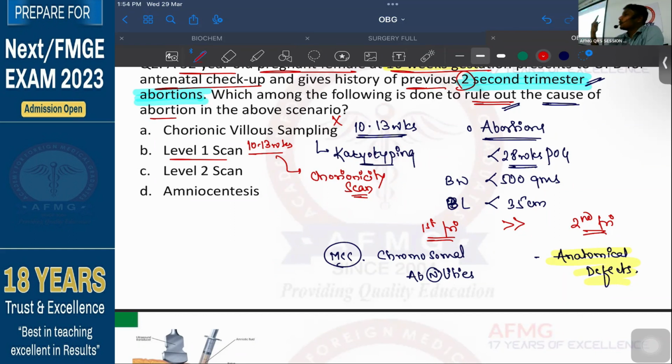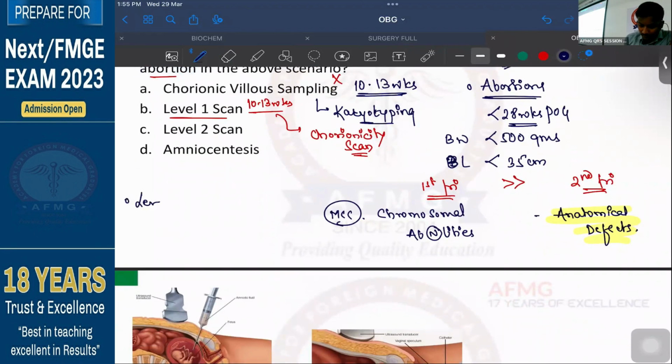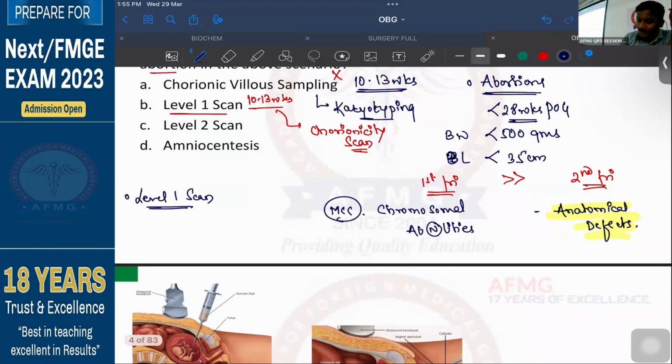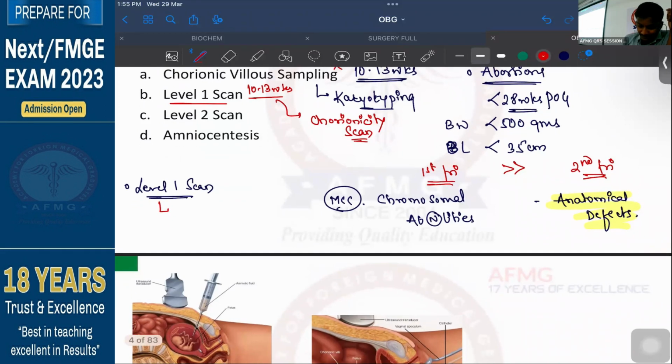ठीक है? And the third most important thing, it will tell you about only one anatomical defect, which is the earliest anatomical defect which can be detected in the first trimester with the help of a level 1 scan. बताओ. अरे previous year question है तुम्हारे एग्जाम का. Level 1 scan can only detect one anatomical defect, as early as 10 weeks period of gestation.